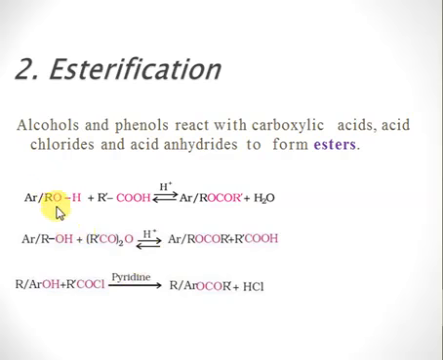So whenever you react carboxylic acid with alcohol or phenol, the reaction is reversible and water is produced as a side product. Whenever you use alcohols or phenols with carboxylic acid anhydride, the reaction is again reversible, and you get carboxylic acid as a side product. And whenever we make use of carboxylic acid chloride with alcohol and phenol, the base we use is pyridine, and the purpose of this pyridine is to neutralize the HCl that's produced in the reaction, and this reaction is not reversible.